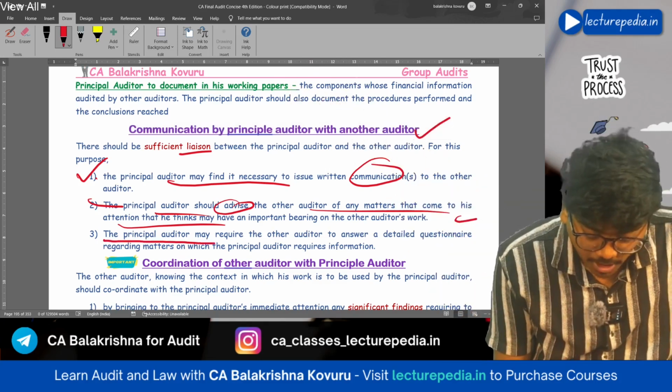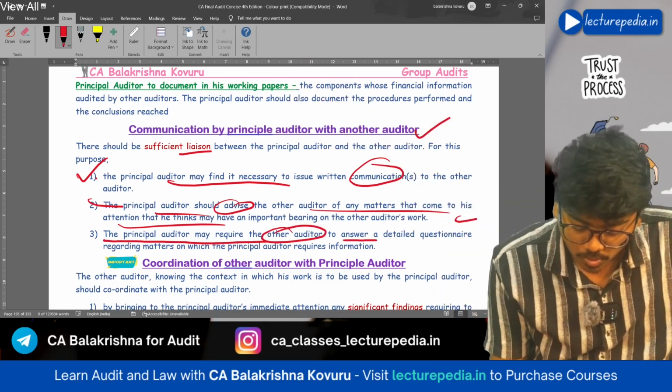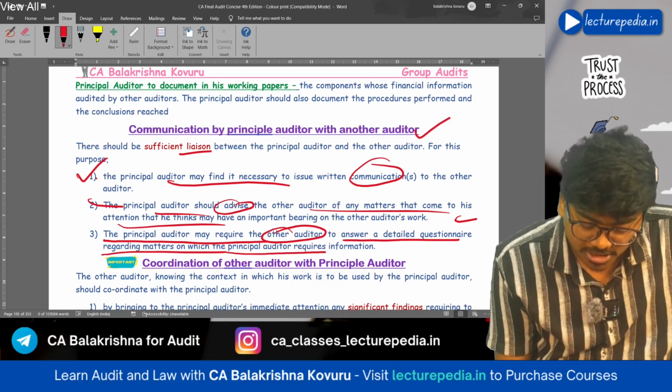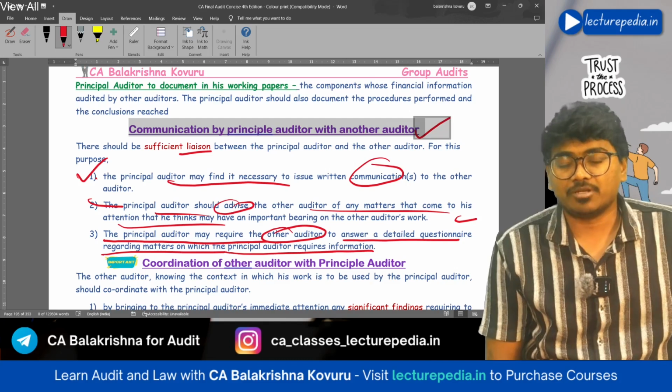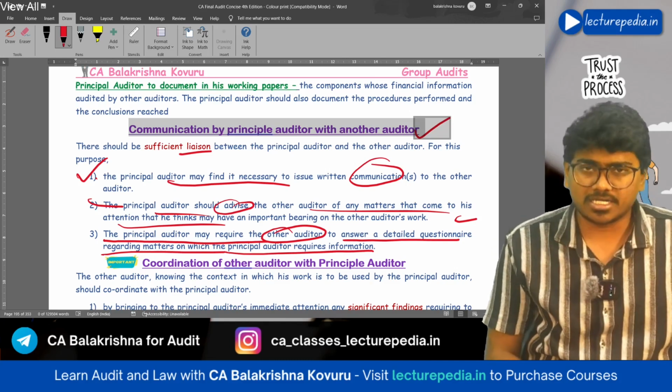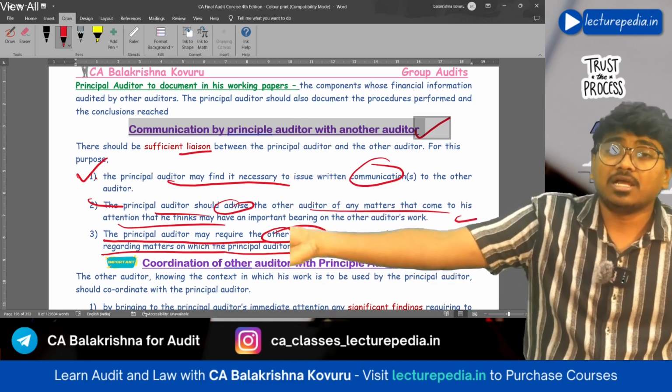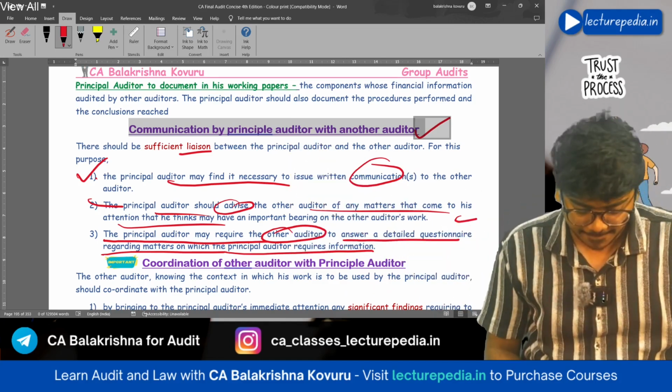Next, the principal auditor may require the other auditor to answer a detailed questionnaire regarding matters on which the principal auditor requires information. If the principal auditor prepares any questionnaire, then the other auditor has to answer that questionnaire.